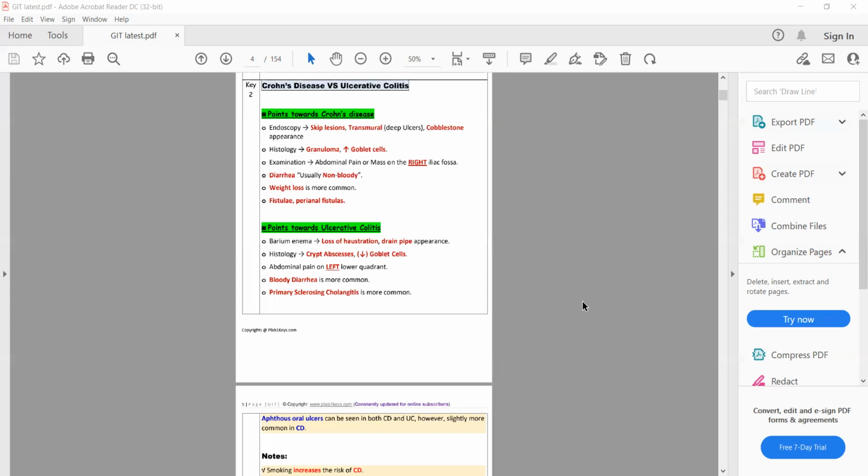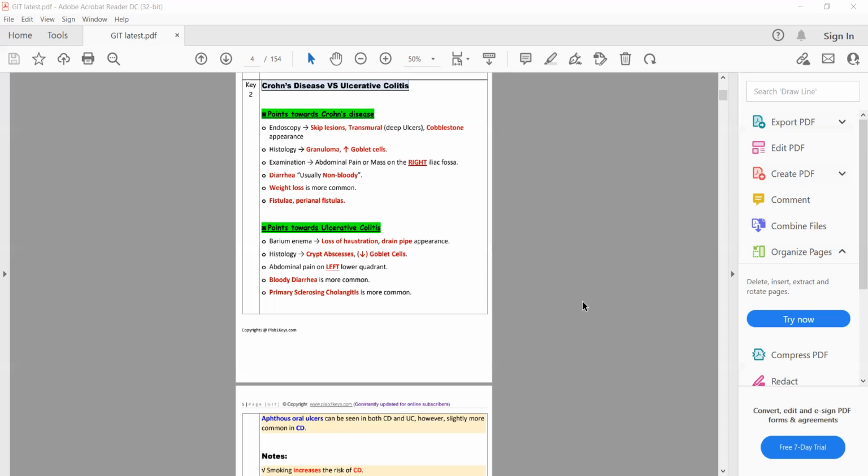the diarrhea is usually non-bloody, and because it involves the small intestine, and the small intestine is associated with the absorption of important nutrients, it will result in weight loss in Crohn disease. While in ulcerative colitis, the diarrhea is usually bloody and weight loss is uncommon.